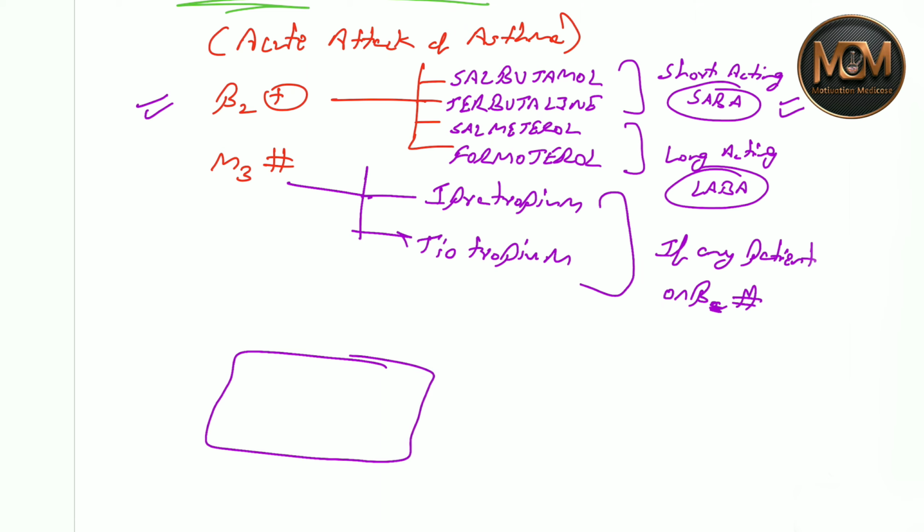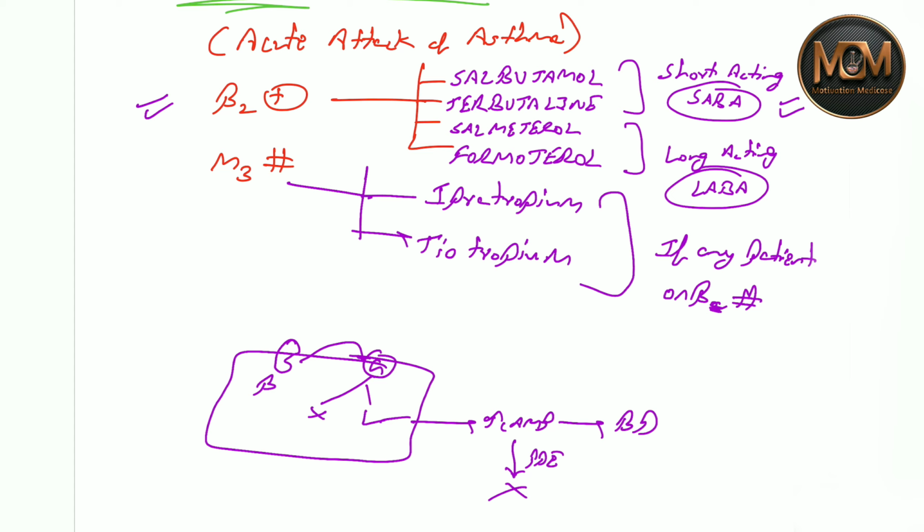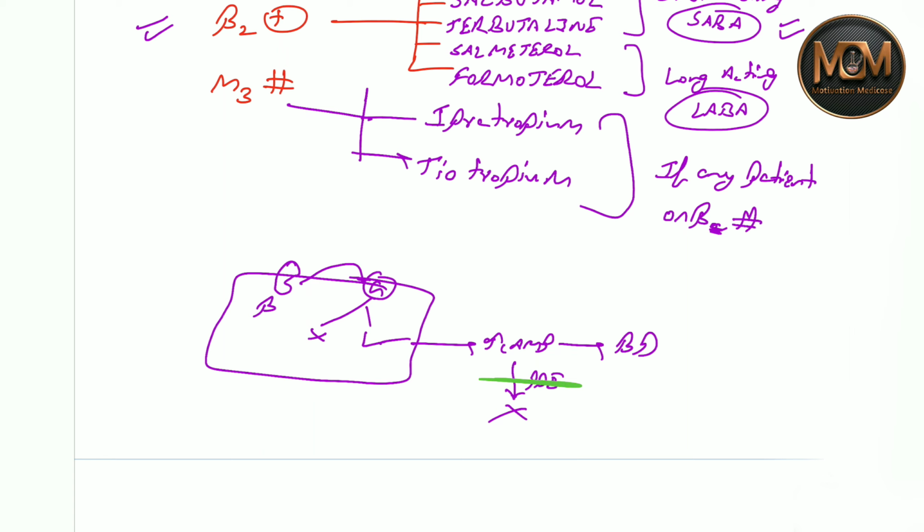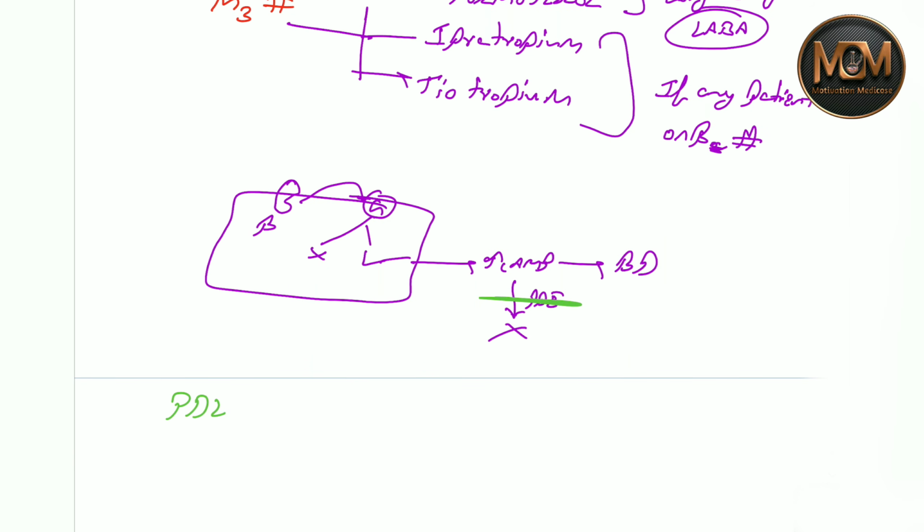Suppose this is any cell. Here the beta receptor is present. It activates the G protein. Now this G protein, if it works, increases cyclic AMP, which leads to bronchodilation. You know this cyclic AMP is degraded by phosphodiesterase. So we can give one more drug, a phosphodiesterase inhibitor, and you can remember one drug in this category, that is theophylline.